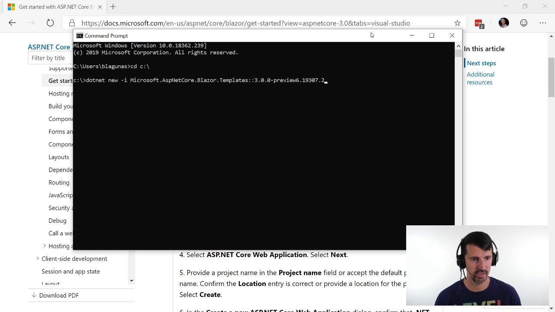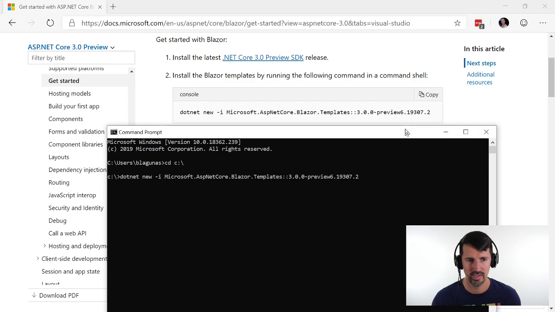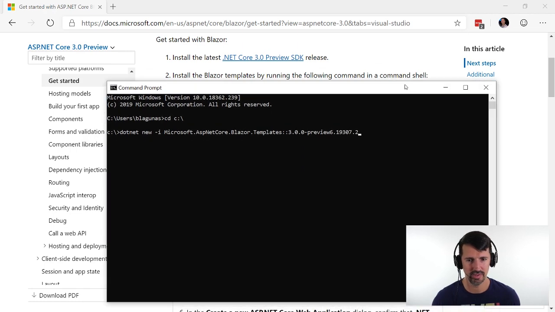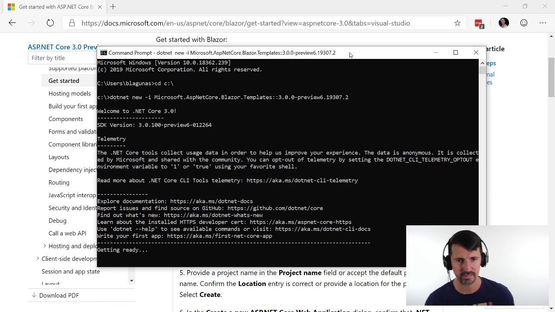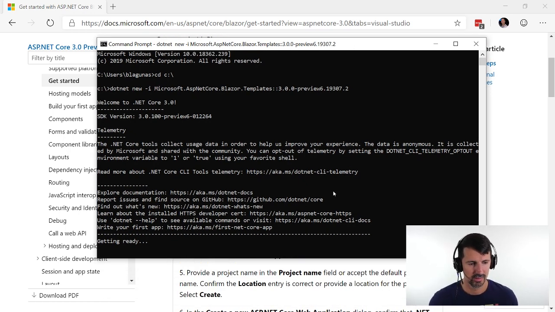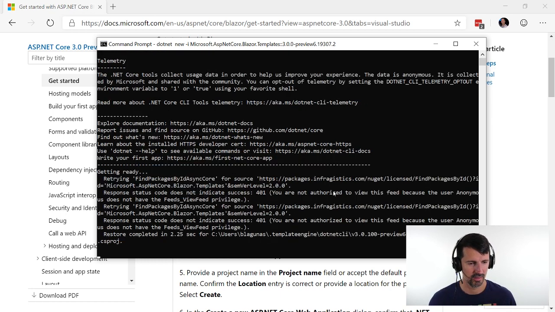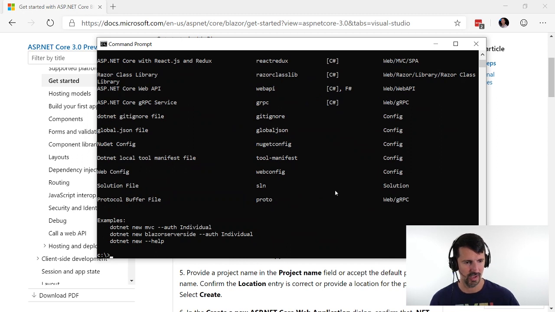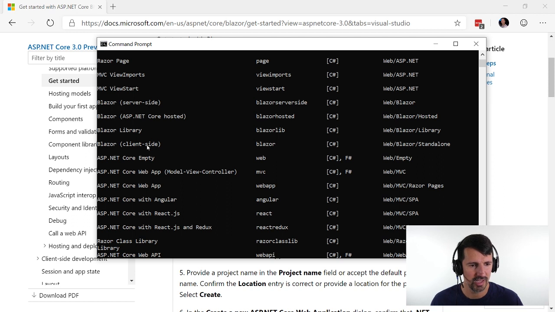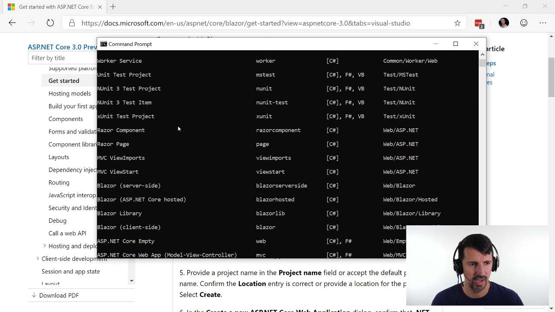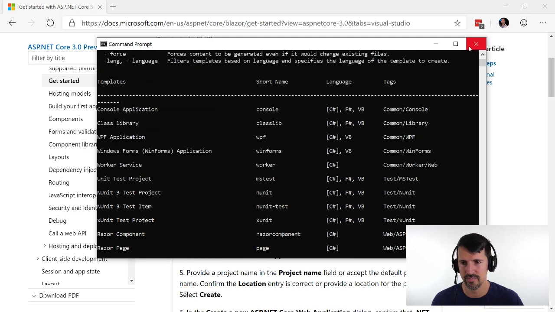So let's change directories here, and it says run this command to install the templates, right? Yep, install Blazor templates by running the following command in command shell. That's what I'm doing. So let's install the templates. Getting ready. All right. Okay, well that was fast. What did it tell me? Okay, it gave me Blazor server side, Blazor client side, Blazor library. So okay, Razor pages. Okay, cool.